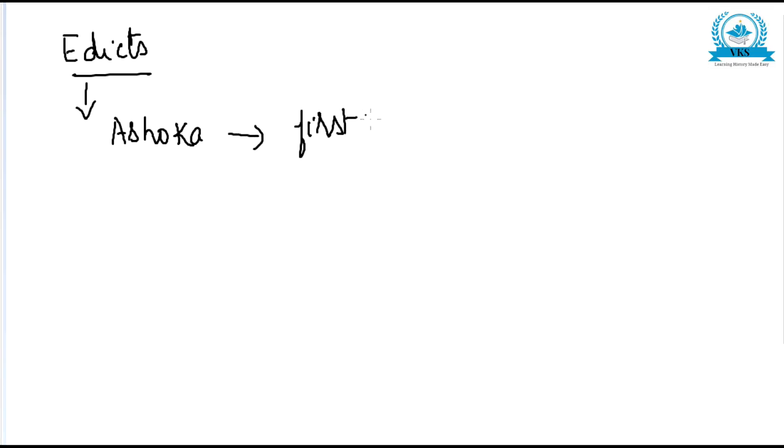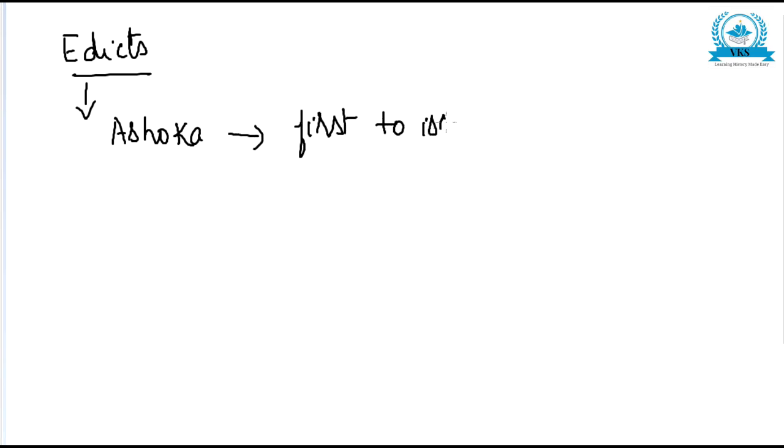Now, among his achievements, his edicts can be counted as an achievement of Ashoka. Let us see about the edicts of Ashoka. Ashoka was the first to issue edicts in India, so this was a great achievement.